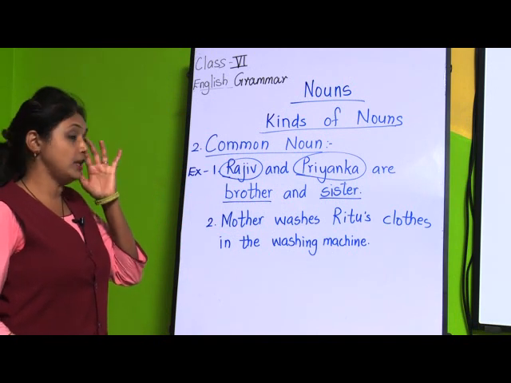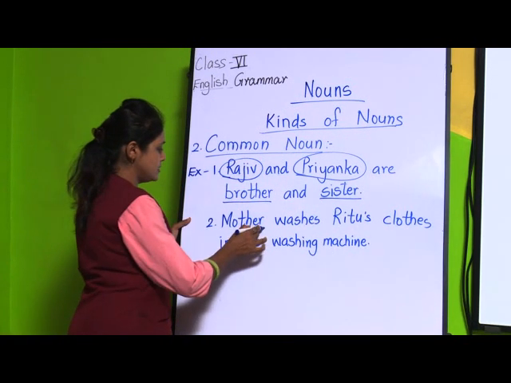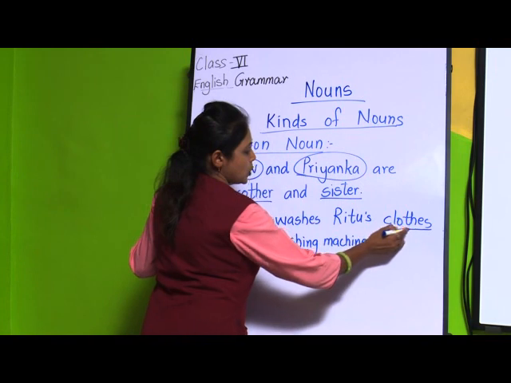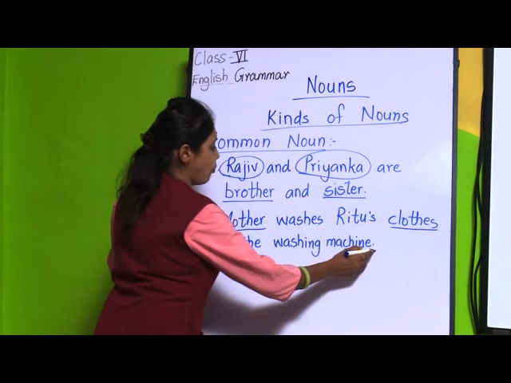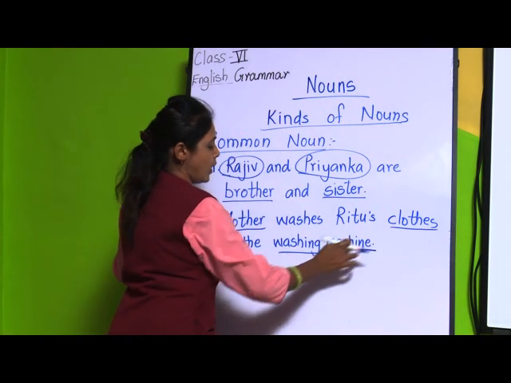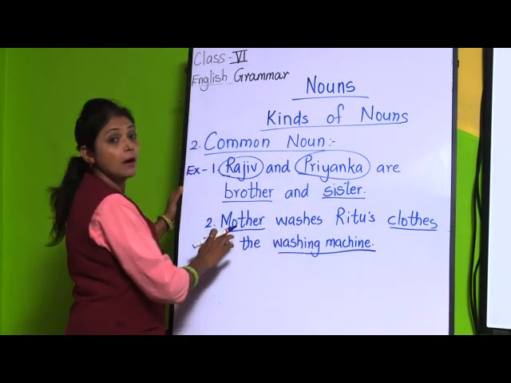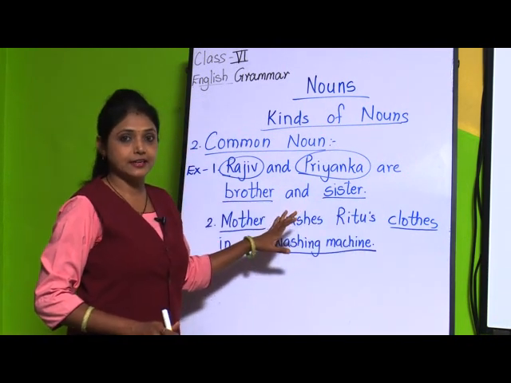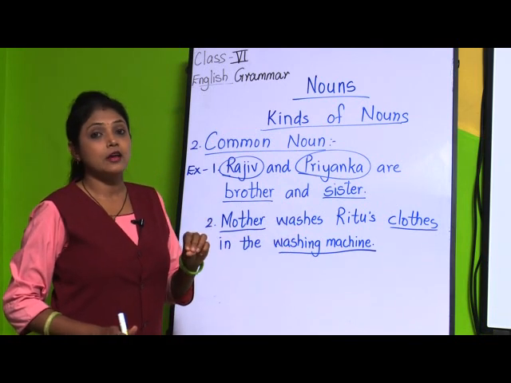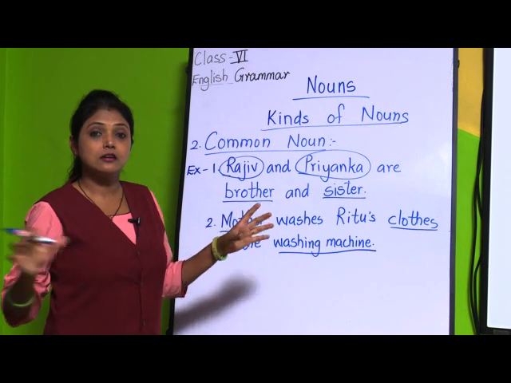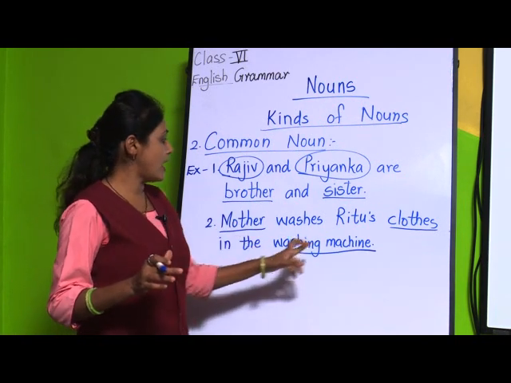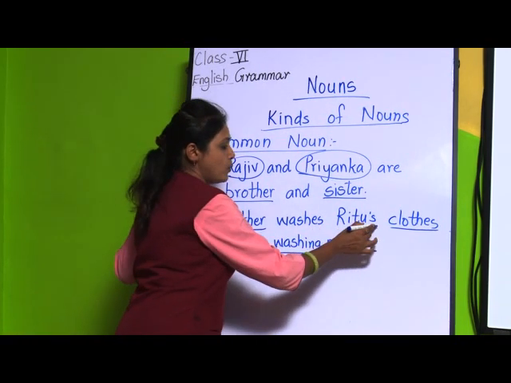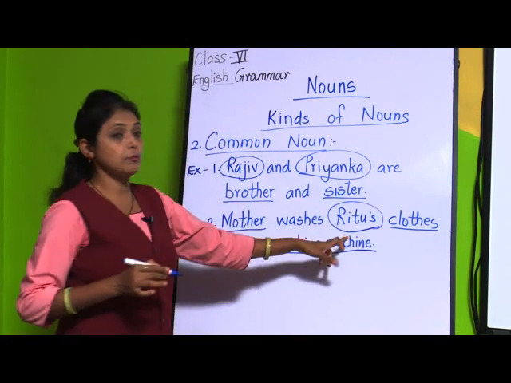See, in this sentence, many common nouns are there. Mother is a common noun, right? Then clothes and the washing machine. Why? Because these two are things and this is a person. So, here we can see 3 common nouns in one sentence. In a sentence there may be 2, 3, 4 depending on the size of the sentence. Which is the proper noun? Yes, the proper noun is Ritu's.